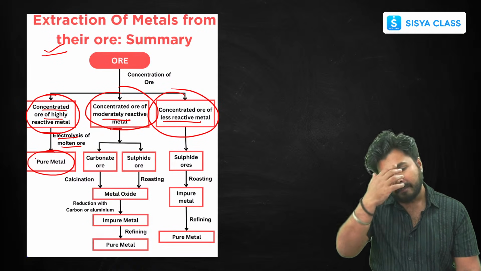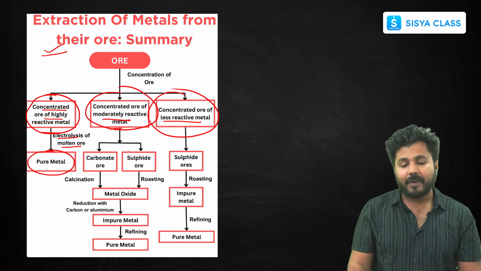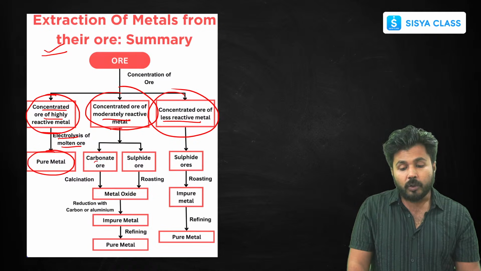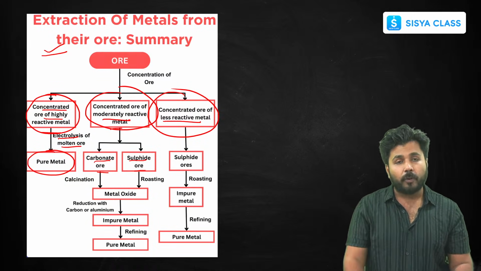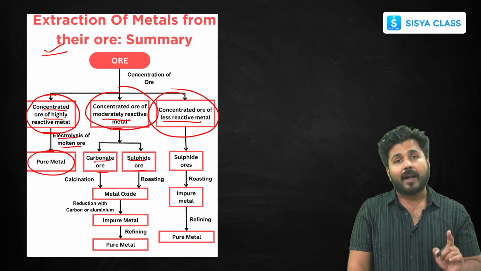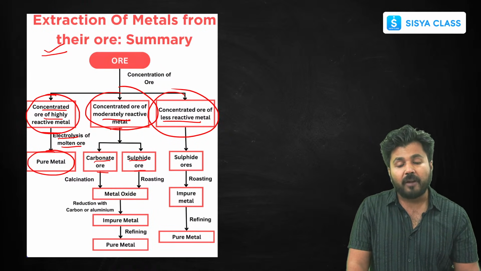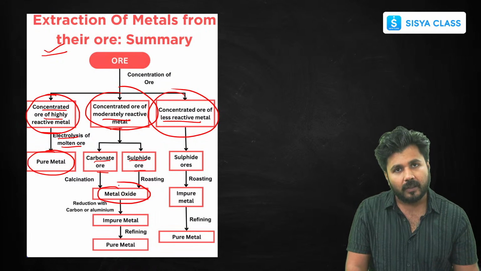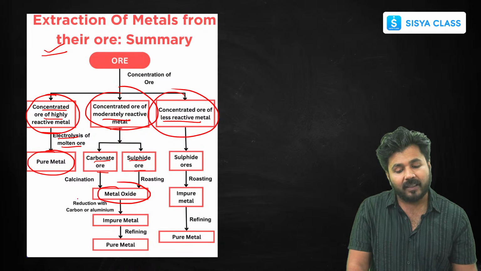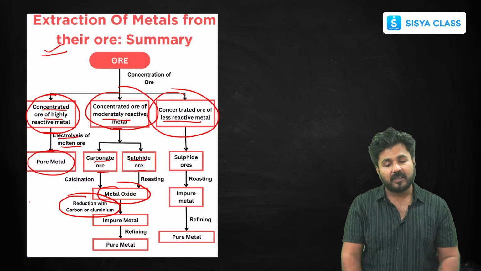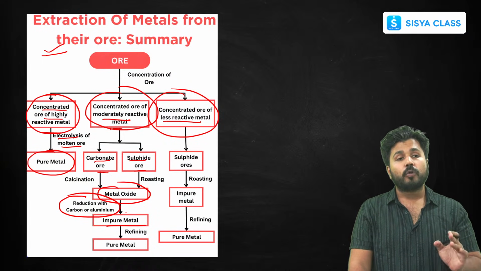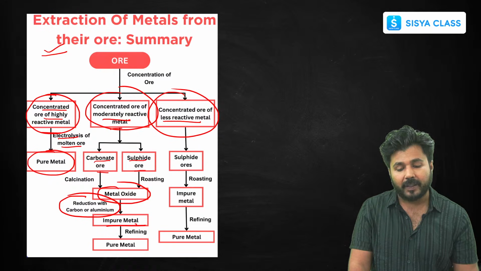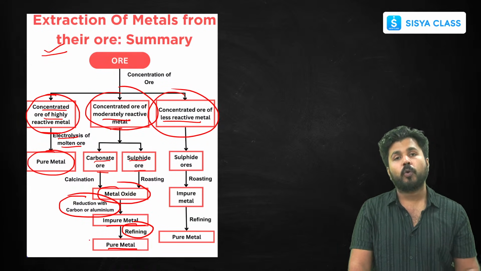Now for medium reactive metals like zinc, copper, iron, you will find that they will be extracted either in carbonate ore form or sulfide ore form. If it's carbonate, then calcination in the absence of air. If it's sulfide, then roasting in the presence of air. In both cases you will be getting metal oxides. Then you will be reducing that metal oxide either with carbon or aluminium, common reducing agents. Then you will be getting the impure metal. This is also not 100% pure, so for 100% pure metal you will be refining this metal. Then only you will be getting a pure metal form.